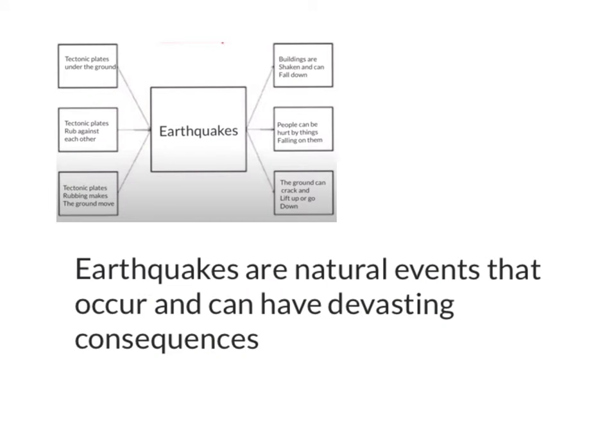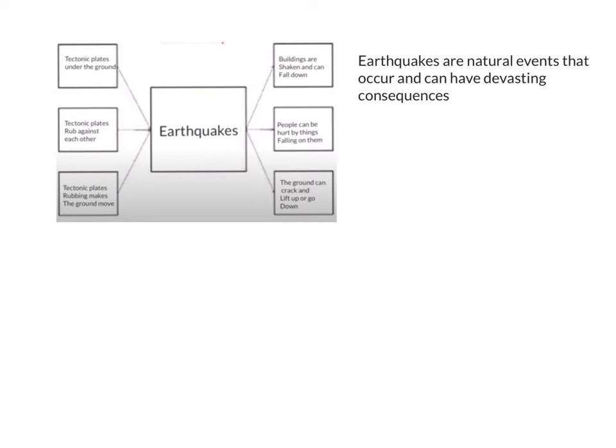So here is my first paragraph. This introduces the reader to what it is that I'm going to be writing about. So I've said earthquakes are natural events that can occur and can have devastating consequences. Now I need to start writing my second paragraph, which is going to be about the things that cause an earthquake.